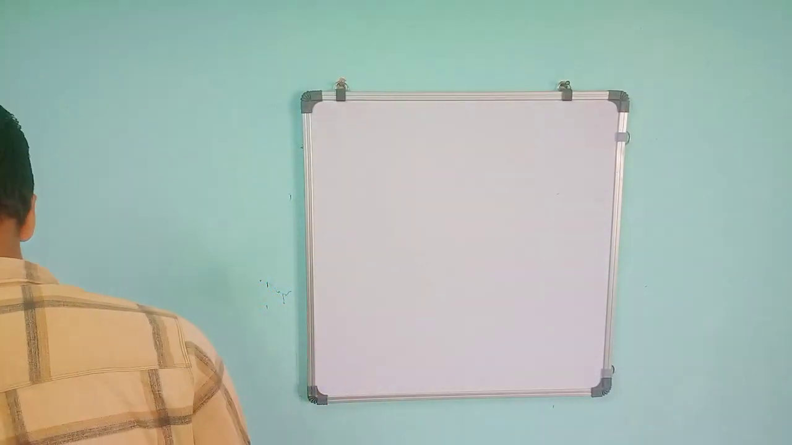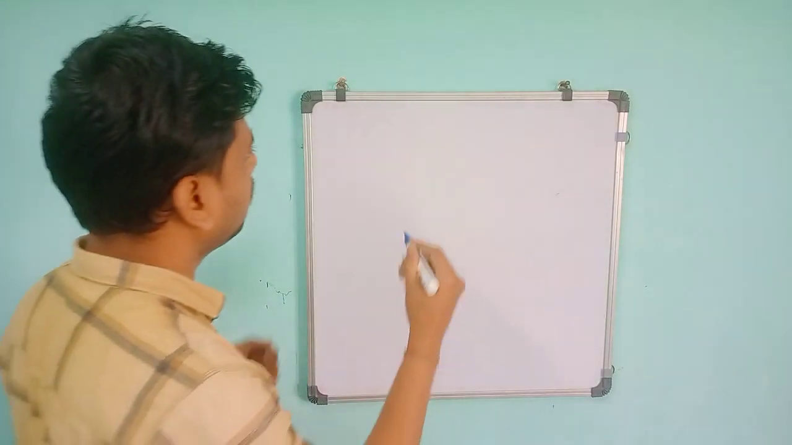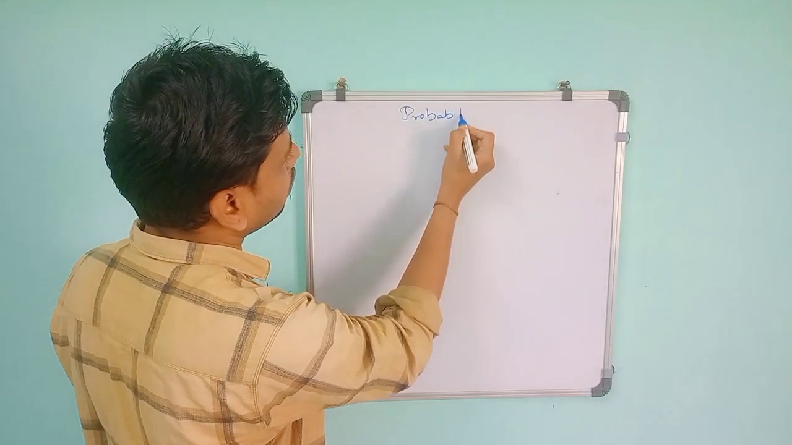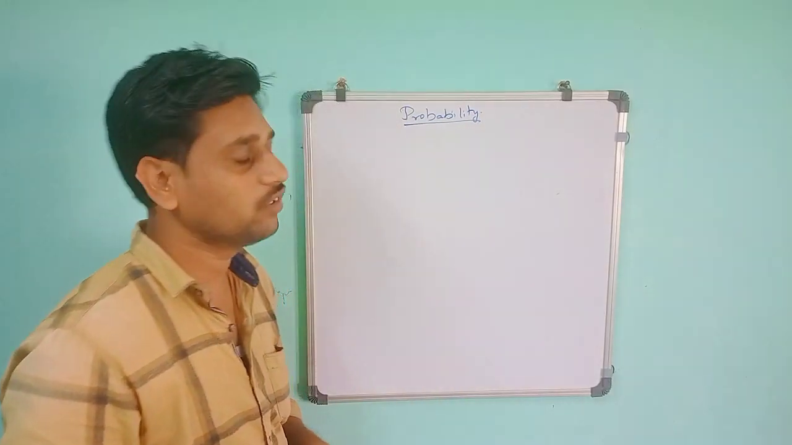We have completed the statistics lesson. The next lesson is probability. Probability. So probability means it is based on the experiments we take.